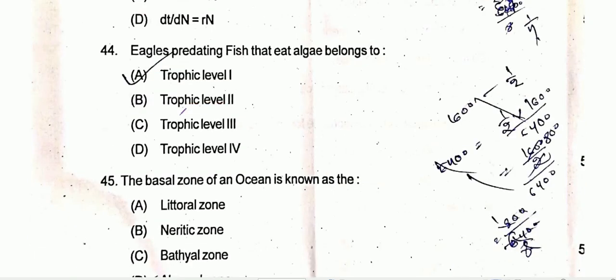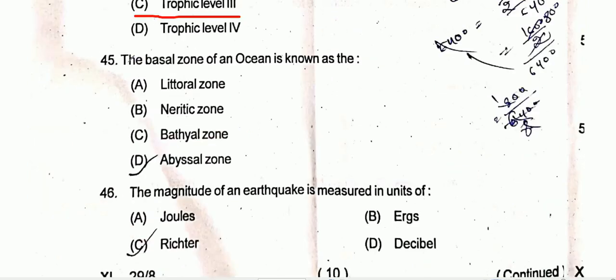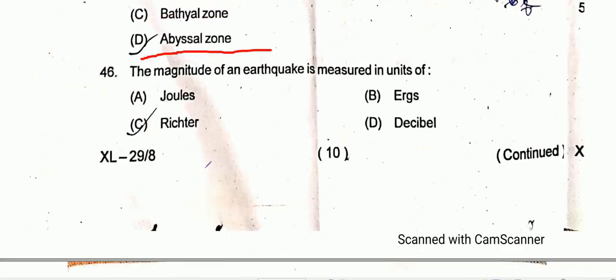Question number 44, eagles predating fish that eat algae belong to trophic level 3. So option C is the correct one. Coming to question number 45, the basal zone of an ocean is known as the abyssal zone. So option D is the correct one.